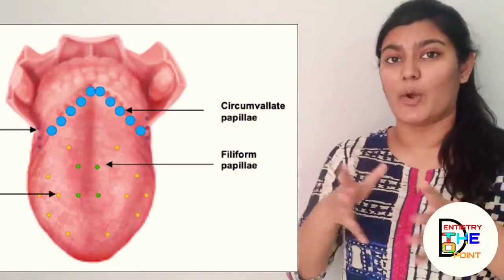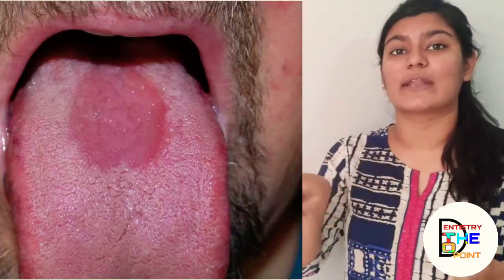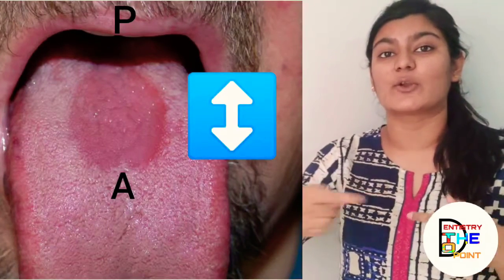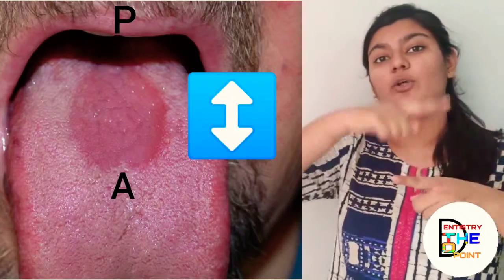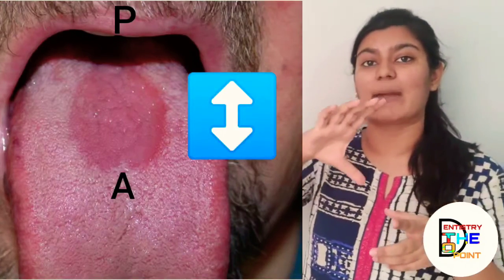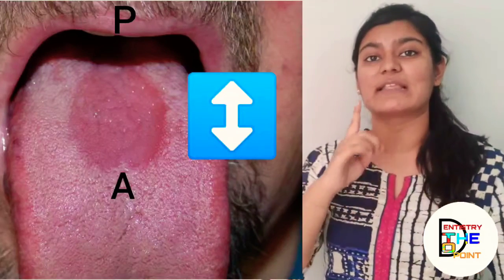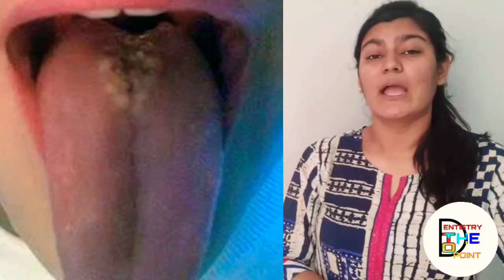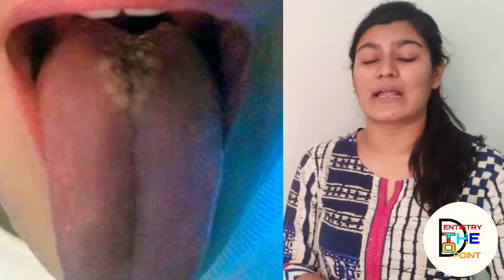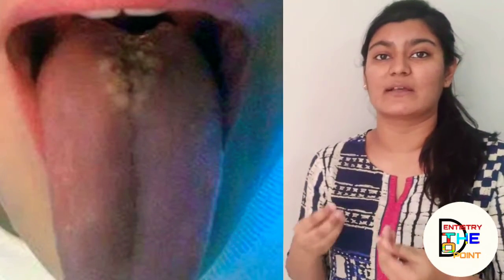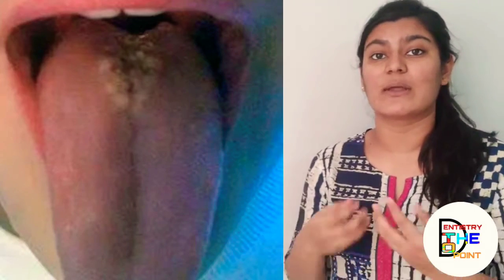Okay, now this rhomboid area or oval area of red erythematous patch, if you draw a long axis to it, its direction is anteroposterior. Okay, so this rhomboid or oval erythematous red depapillated area extends in an anteroposterior direction. Okay. Now in some patients, as we know that this is also a focal area for candidiasis, sometimes along with the erythematous patch, a white patch can also be seen.